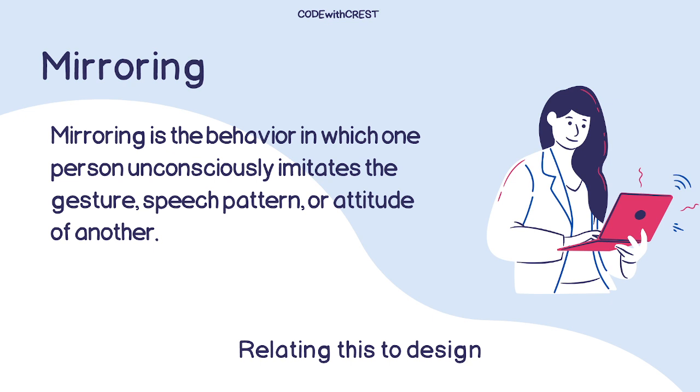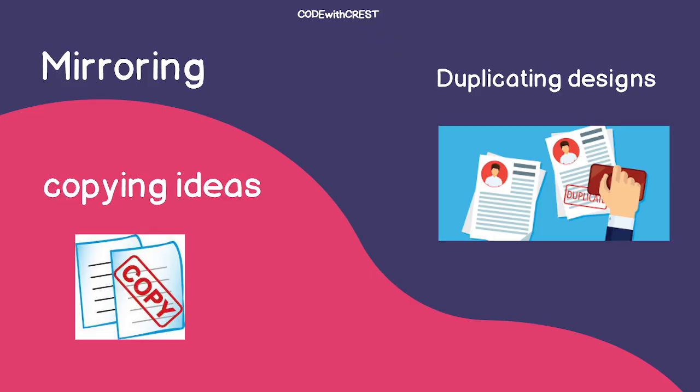And as we said, mirroring is simply a behavior in which one person unconsciously imitates the gesture, pitch, pattern, or attitude of another. And relating this to web design, mirroring is simply copying. You should be able to copy what other people have implemented on their website. If somebody built a website and it is nice, it is good, you copy. Look at Facebook, look at Instagram, look at TikTok, look at Twitter and that is X and Threads.